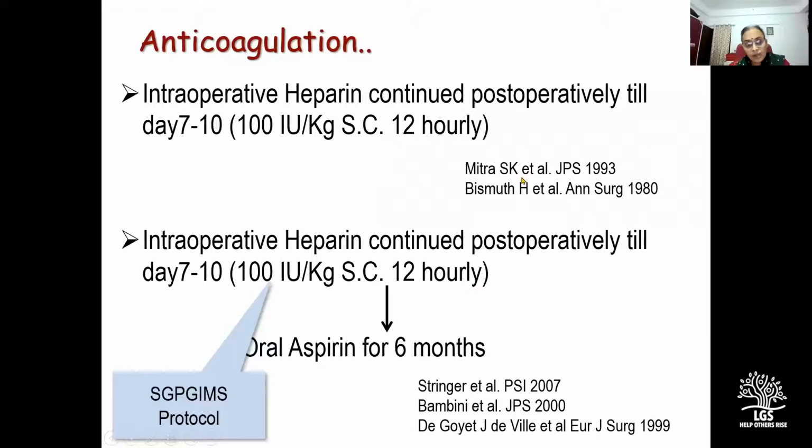The PGI Chandigarh group gives intraoperative heparin, which is continued postoperatively till day 7. And Dr. Supirana's group gives intraoperative heparin, which is continued postoperatively till day 7. And they actually give double antiplatelet agents, aspirin and dipyridamole, which is continued for 6 months. So we at SGPGIMS give intraoperative heparin, 100 international units per kg prior to the vascular anastomosis, which we continue postoperatively till day 7, and we continue with oral aspirin for 6 months.